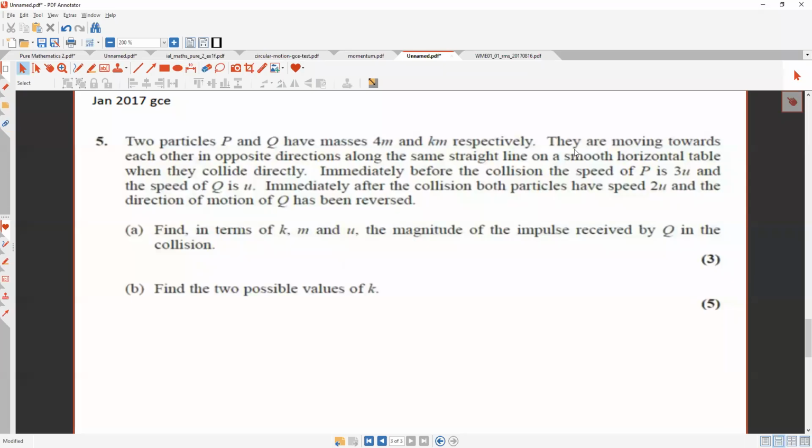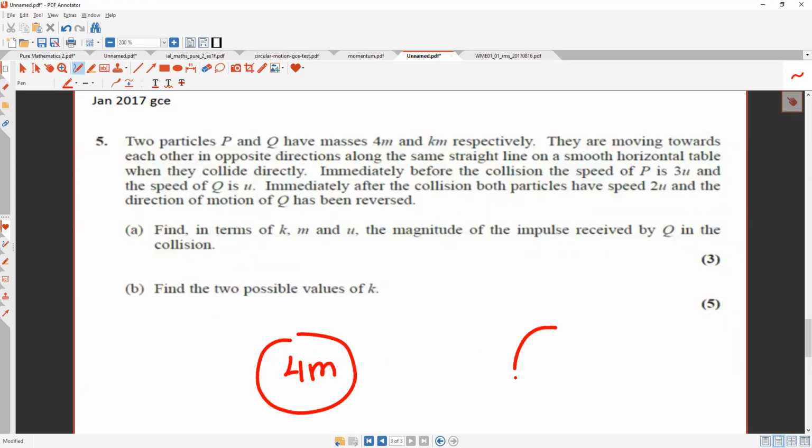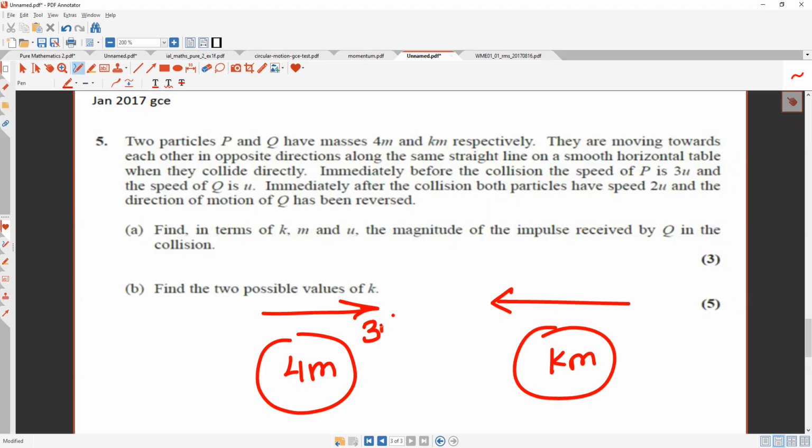Two particles P and Q, mass 4m and km respectively, are moving towards each other in opposite directions, just like before. Let me draw it. Just like before, we have 4m and km moving towards each other. When they collide directly, immediately before the collision, the speed of P is 3u meter per second, and the speed of Q is u meter per second. Let's make it -u because it's in the opposite direction.